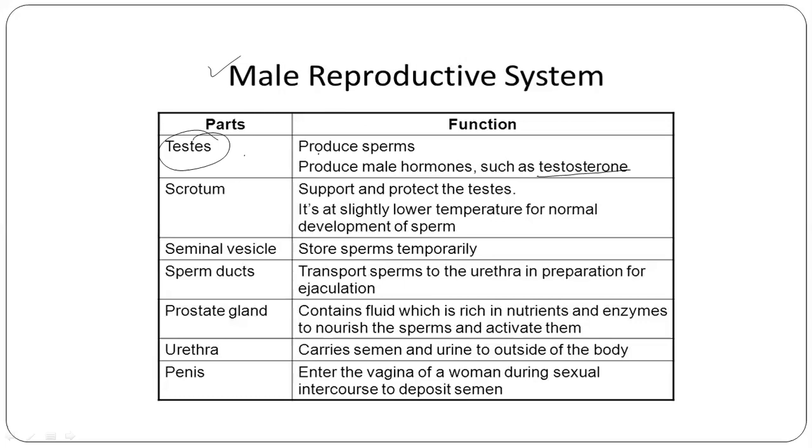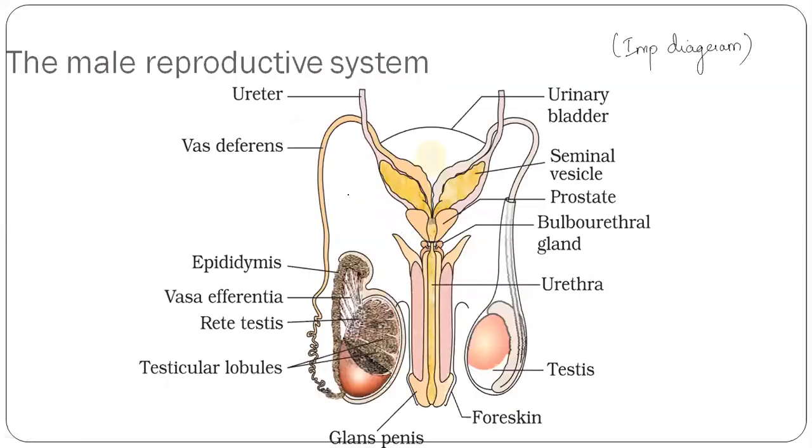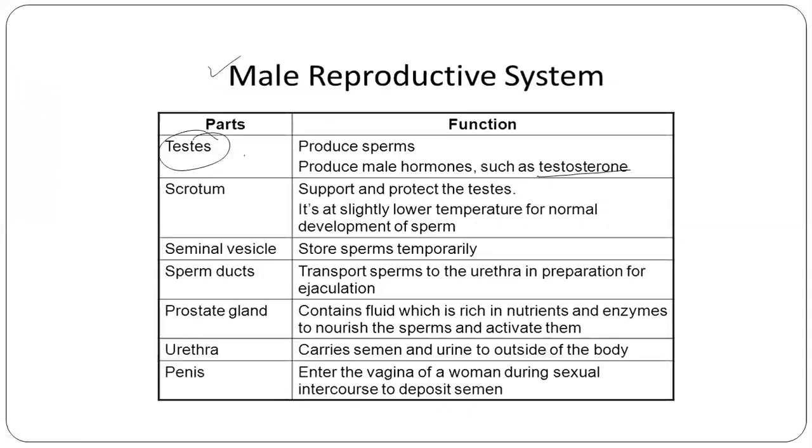So what does this do? The testis is the one which produces sperms. You have come across this part, which we call the testis, yes or no? What it does is produce sperms and a hormone known as testosterone.